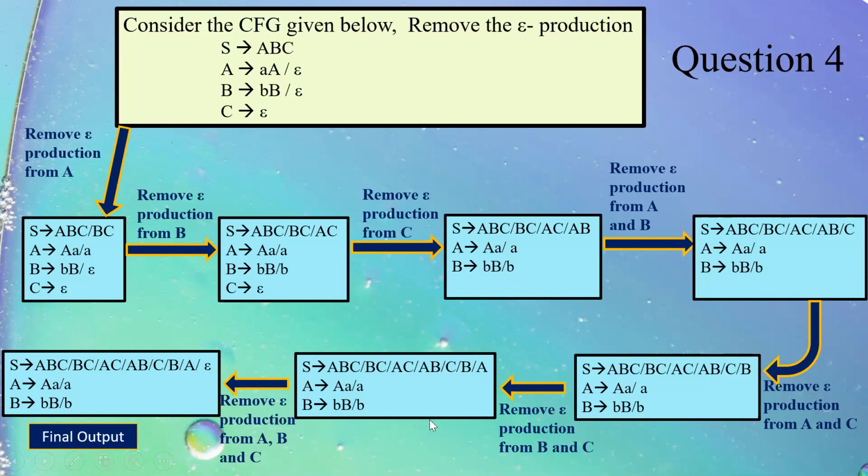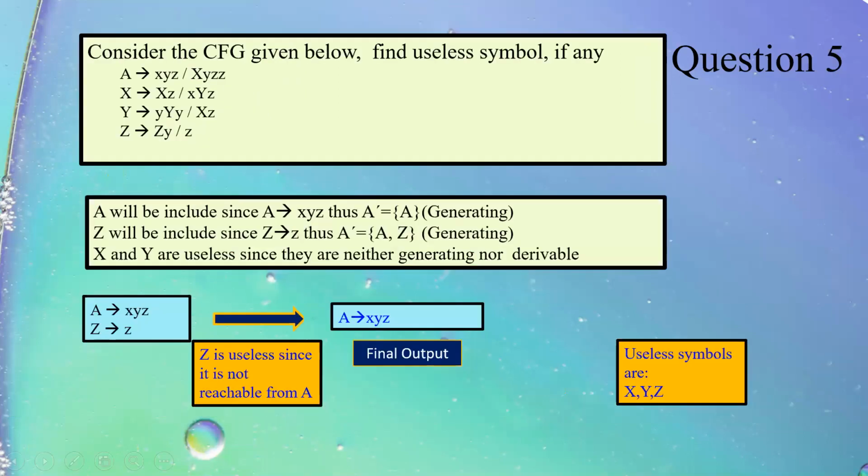So please remember, I have considered explicitly this question in order to give you a complete idea about how epsilon actually moves around when we are converting a CFG into CNF. So this is the grammar after removing epsilon, which we will convert into Chomsky normal form. I move to question 5.